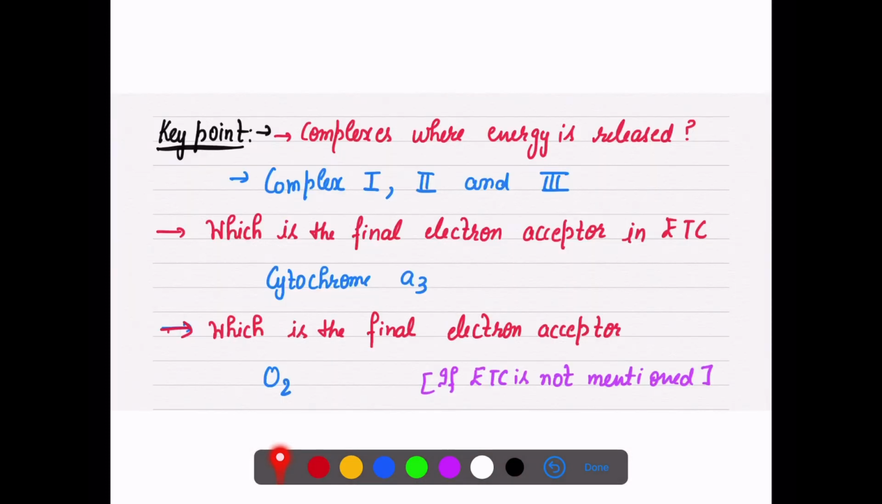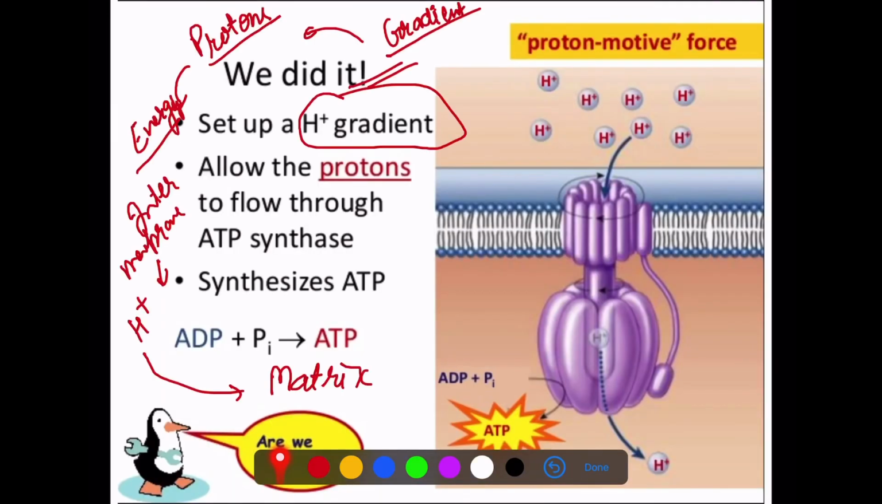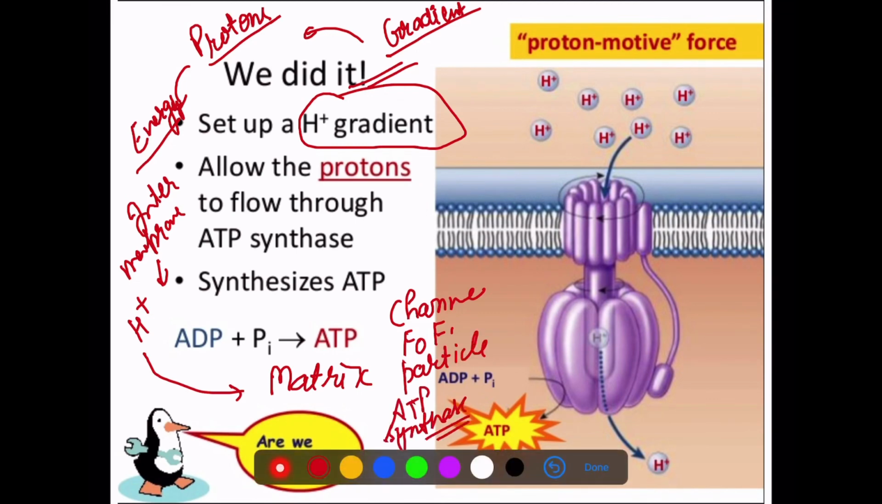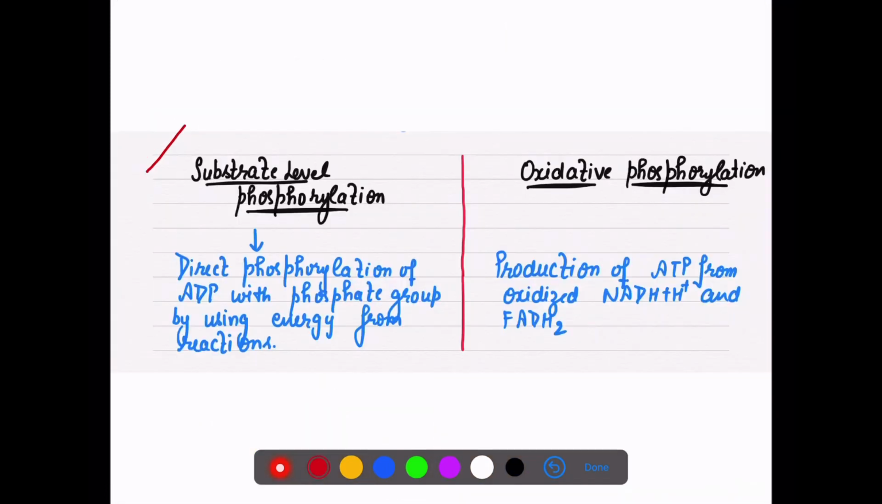When there is movement, they need to pass through a channel, a gate, which is your F0, F1 particles, or which is called the ATP synthase complex. That will be our next lecture, to form the ATP.